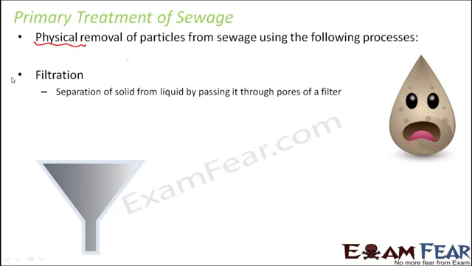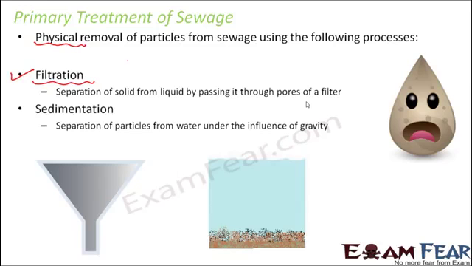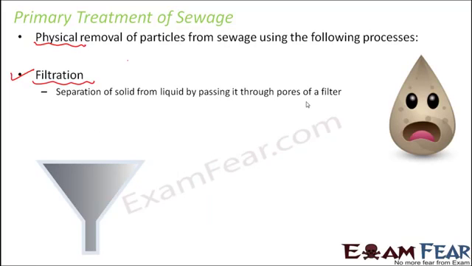And that is why the processes which are used for this purpose, one of them is filtration. So what happens here? The solid is separated from the liquid by passing it through pores of a filter. So what comes to your mind when you think of a filter? It is nothing but a piece of filter paper, a piece of paper with tiny pores in it, so that the liquid can pass through the pores but the solid will remain as a residue. So filter paper was just an example. You can take another example of a filter, the sieve, which is often used at your home to prepare tea or coffee. So that is how you filter the solid part from the liquid part. So that is how filtration takes place. So that is one process.